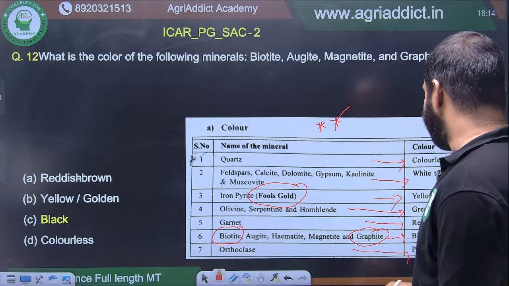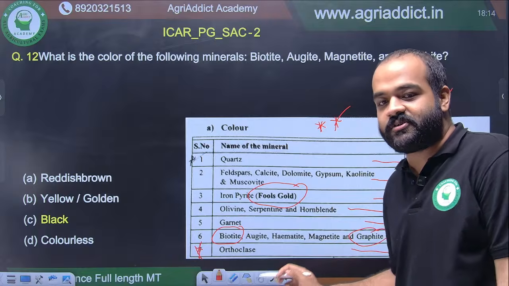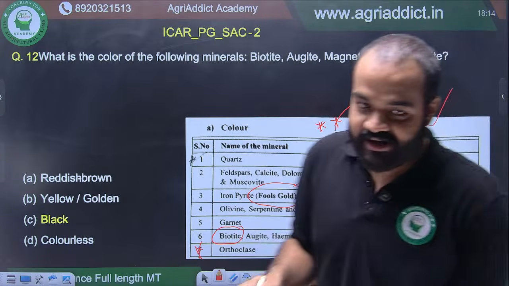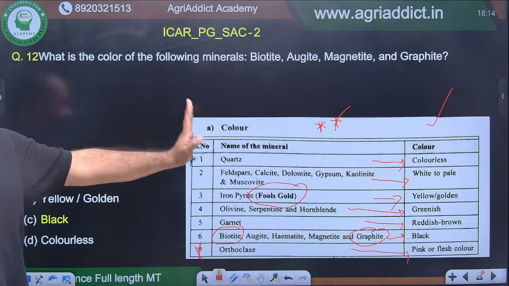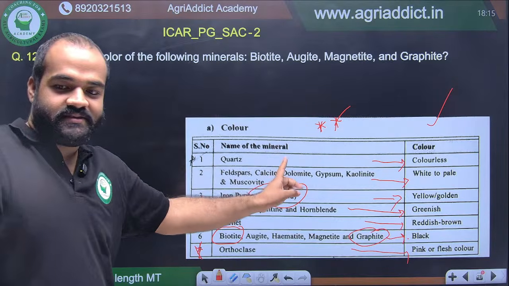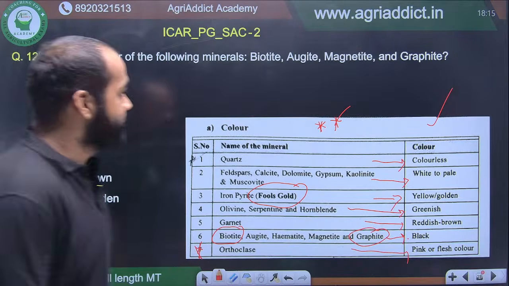And orthoclase is pink or flesh color. This is also important. I have seen this in PYQ. What is the color of orthoclase? That is pink or flesh. All right. So see this table carefully. Go and read this table. हाँ, all right, and remember this. This one is very important. यहाँ से question आने के chances है. ठीक है? Moving on.